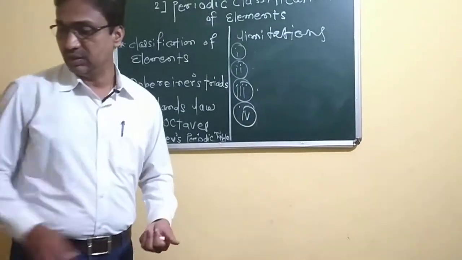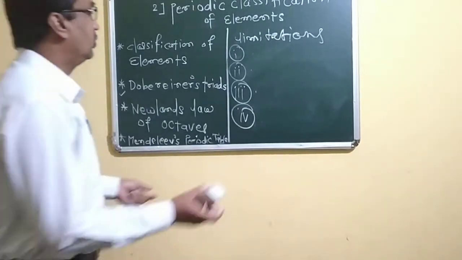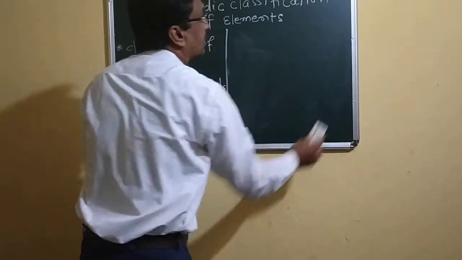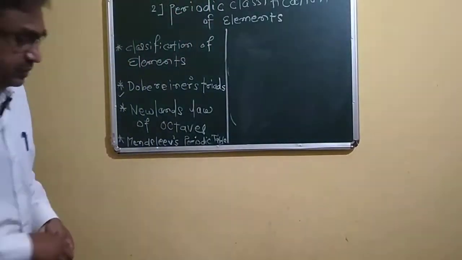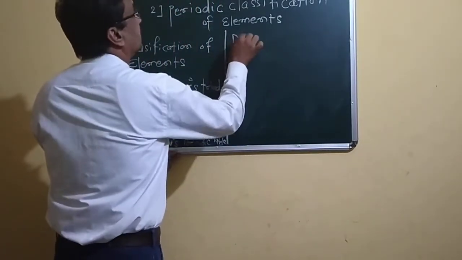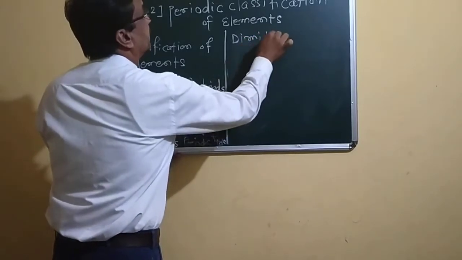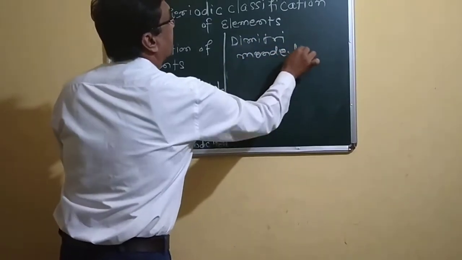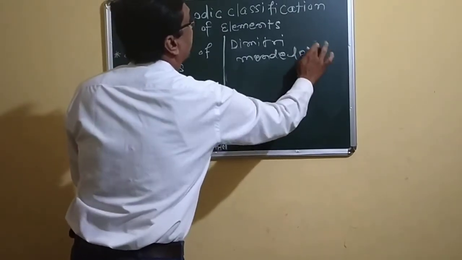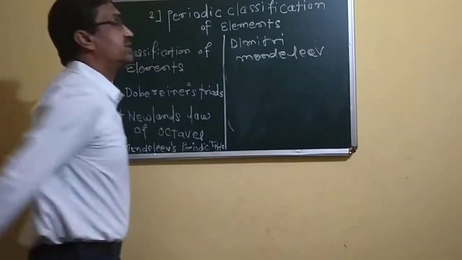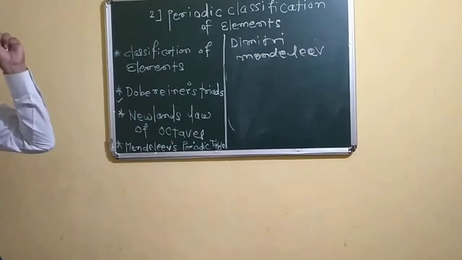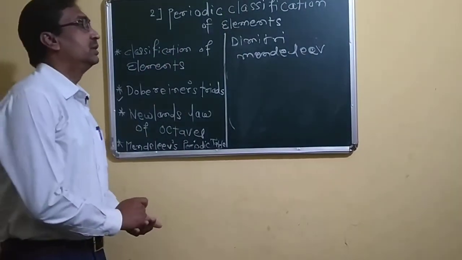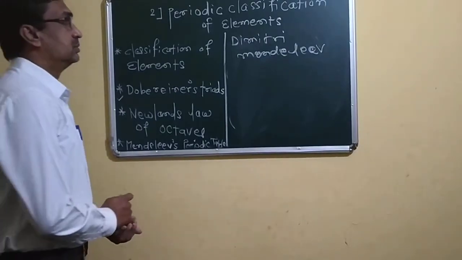Which is fundamental and one of the most useful things. Dmitri Mendeleev, a Russian scientist, created his new table.